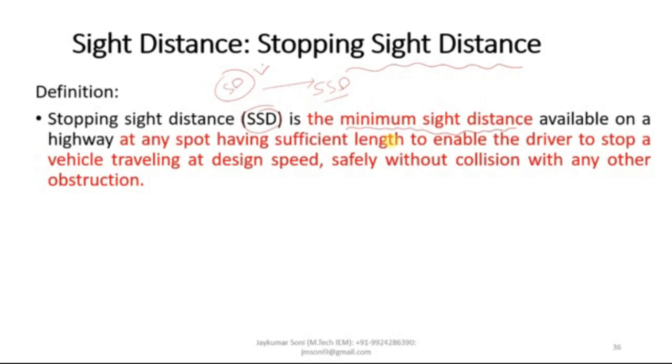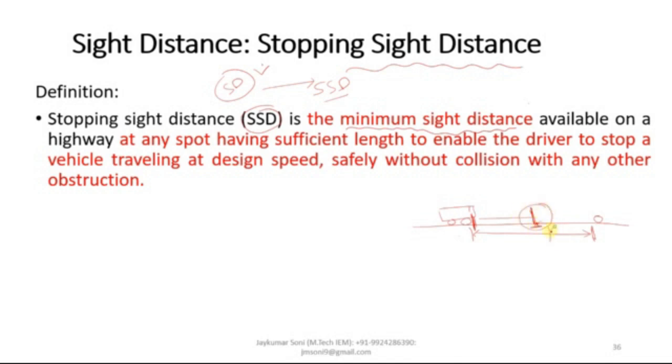Let us understand this concept in a simple manner. If you are a driver, this is the road, and you are driving your vehicle over here. You come to see that there is an object or obstruction which is placed here. So there must be a minimum distance available between you and that object, so that whenever you apply the brakes, let us assume that you are viewing this object from this instance, you try to apply the brakes and your brakes are applied at this moment. Your vehicle will be stopped at this particular place.